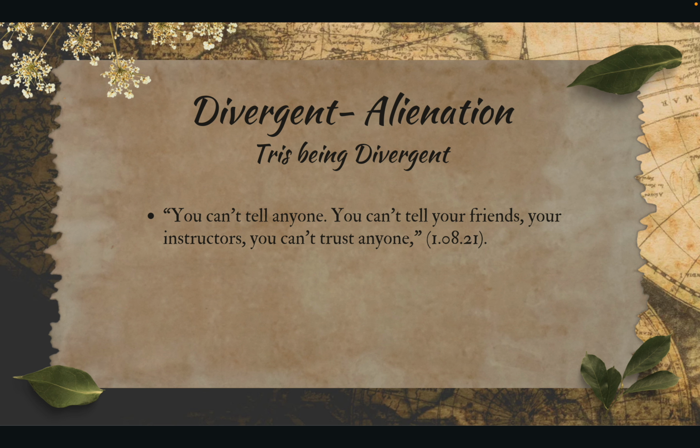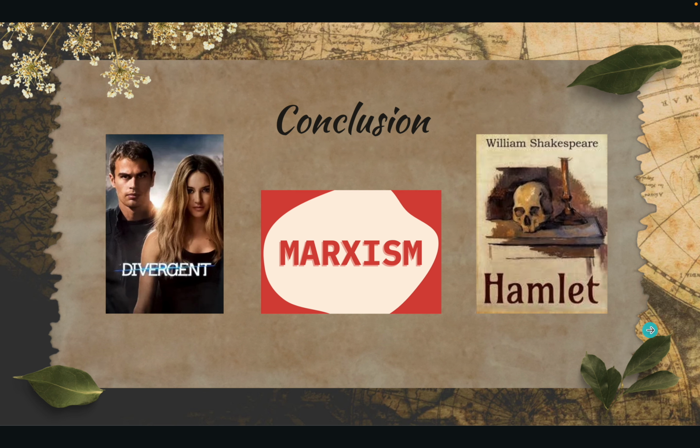In conclusion, through Marxism, Hamlet and Divergent show parallels through class structure and struggle, rebellions, and alienation. Both Hamlet and Triss show their hero's journey through their stories in different ways. Hamlet does everything selfishly and cowardly, opposite to how Triss is brave and selfless. Although both are very different, they both feel alienated by the people around them.